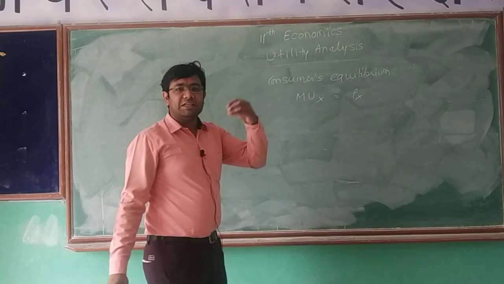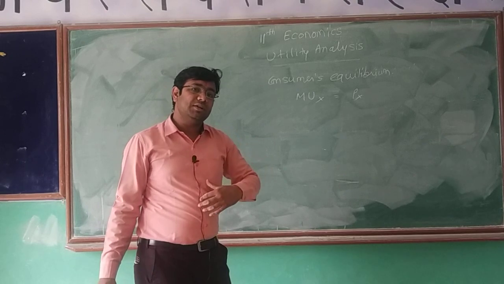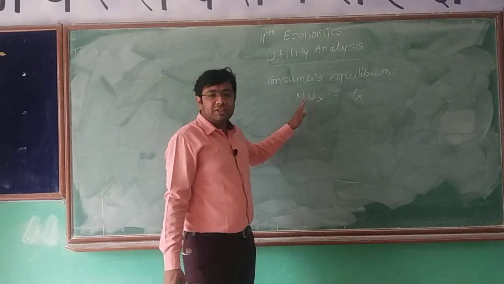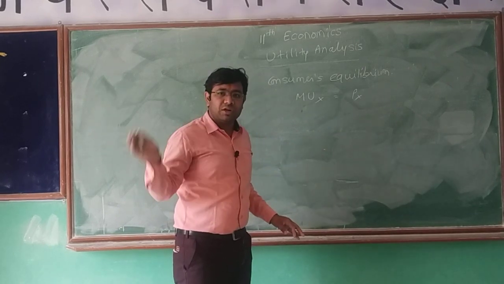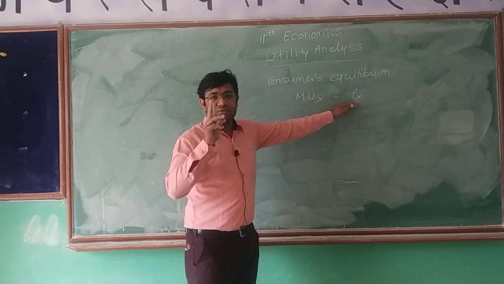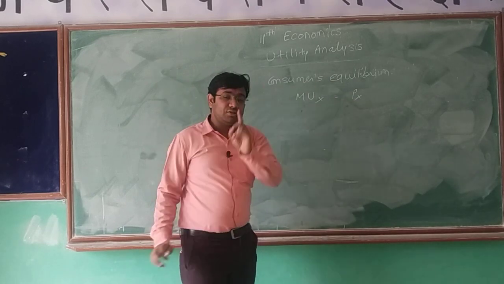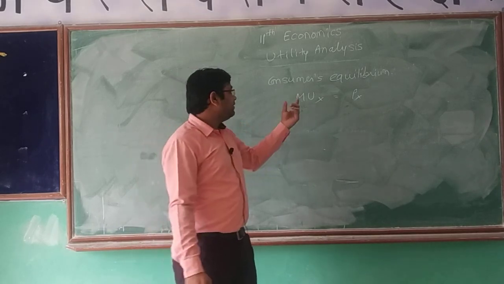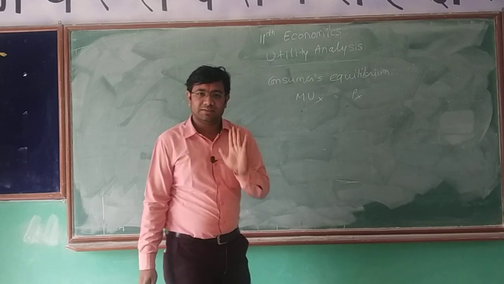If I am giving a price for a commodity, then the satisfaction from that commodity should be equal to that. If satisfaction is more in comparison to price, I will consume more of the commodity. But if satisfaction is less in comparison to price, then I will reduce the consumption. I will stop only at that point where the marginal utility and the price of that commodity are the same.